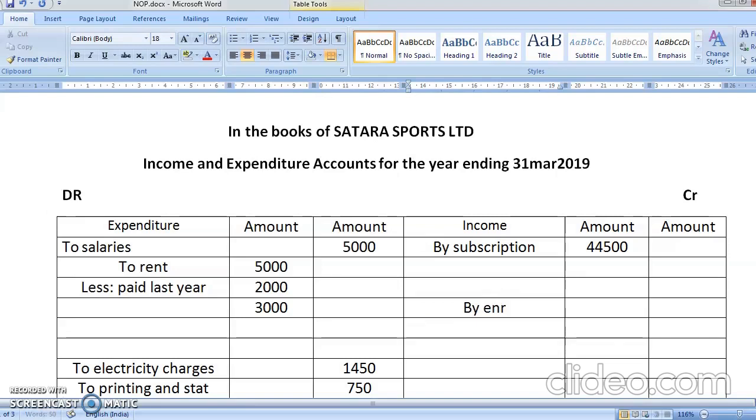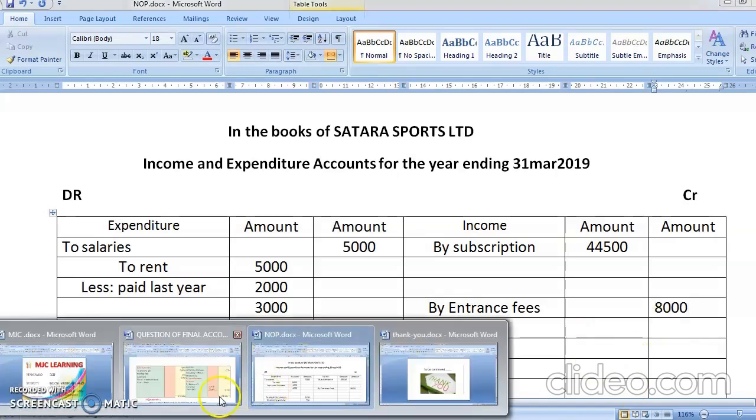It is said entrance fees is to be considered as revenue one. So directly you'll write entrance fees in the outer column, because you have to treat it as a revenue expenditure. So entrance fees, we have done it.